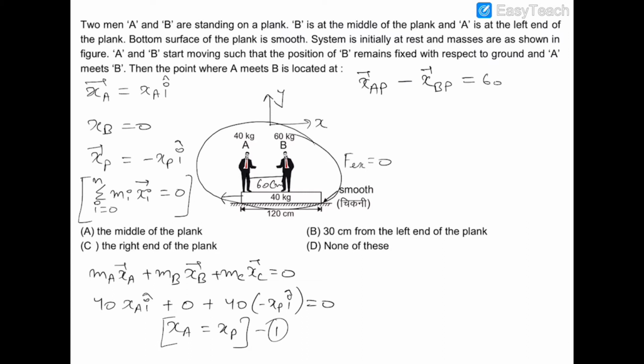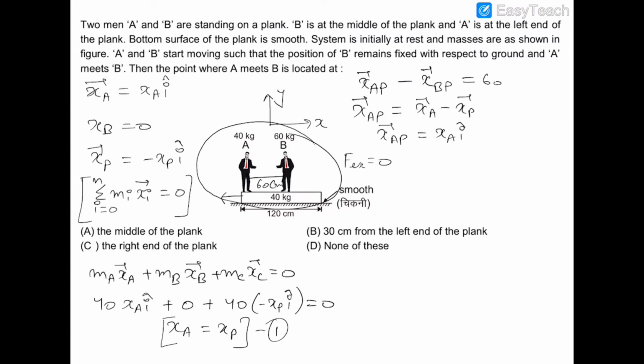The displacement of A with respect to plank is xa minus xp, and in vector form xa is xa i cap.